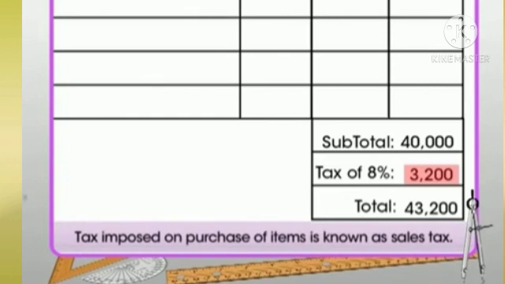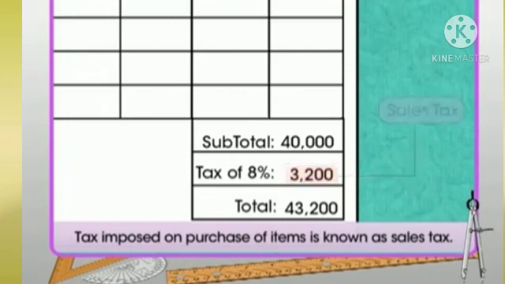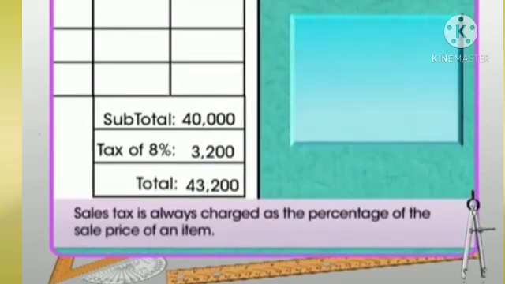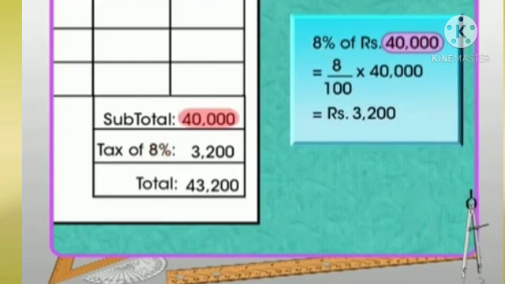Such tax imposed on purchase of items is known as sales tax. Sales tax is always charged as a percentage of the sale price of an item. Here, 3,200 is 8% of 40,000 rupees. So, the rate of sales tax charged by the shopkeeper is 8%.